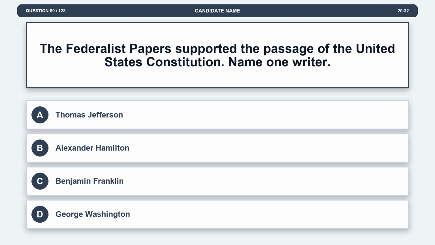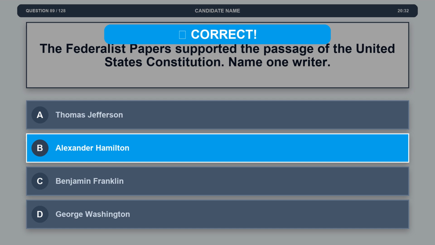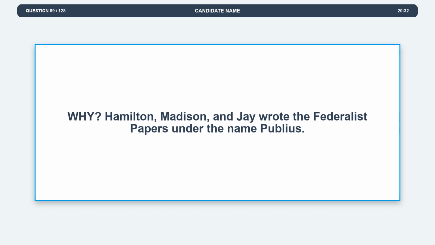Question 89. The Federalist Papers supported the passage of the United States Constitution. Name one writer. Option A, Thomas Jefferson. Option B, Alexander Hamilton. Option C, Benjamin Franklin. Option D, George Washington. The correct answer is option B, Alexander Hamilton. Explanation: Hamilton, Madison, and Jay wrote the Federalist Papers under the name Publius.